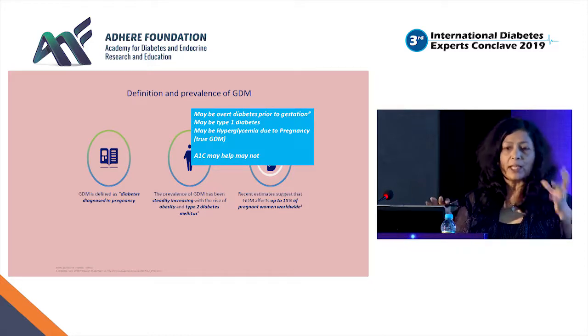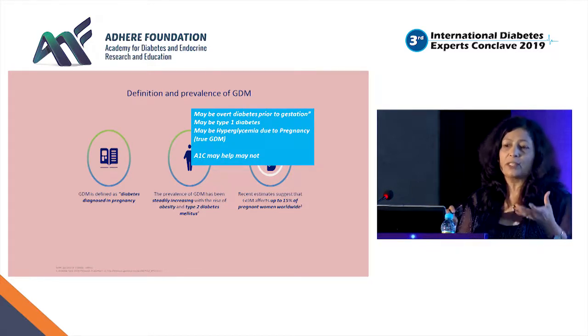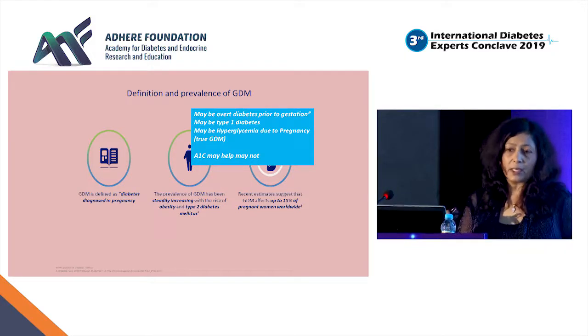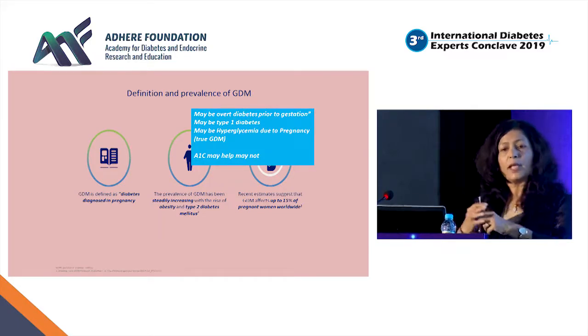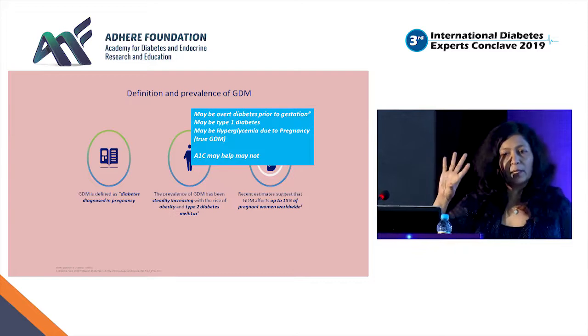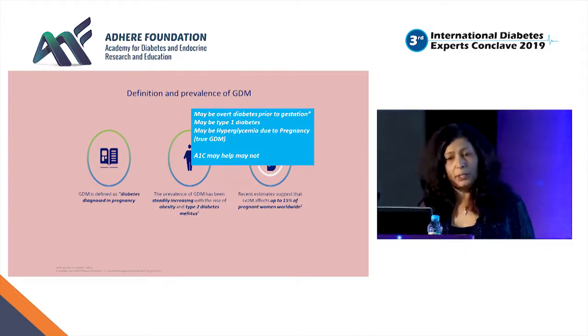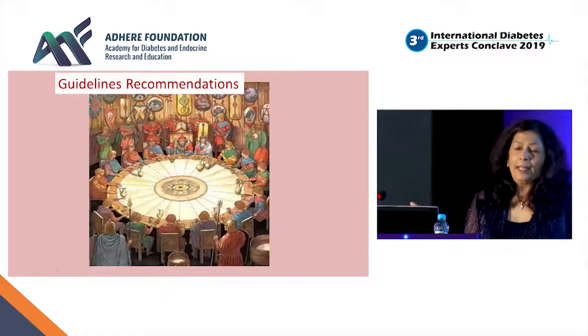If someone gets diagnosed in the first trimester, you know this is very severe hyperglycemia. This can be frank type 2 diabetes, which is just getting diagnosed. This can be new type 1 diabetes. And then second, third trimester diagnosis of GDM is standard GDM, which is milder and easier to control compared to the others. So what are the guidelines and recommendations?